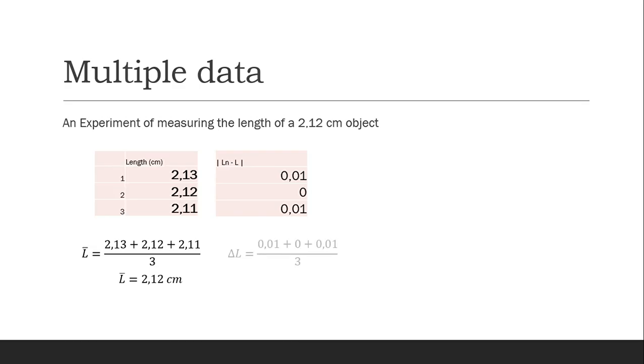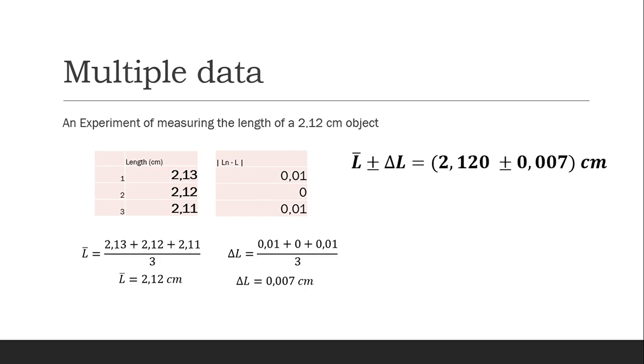So we average these numbers, and we got 0.007 centimeter. This is the value, that's our experiment result.